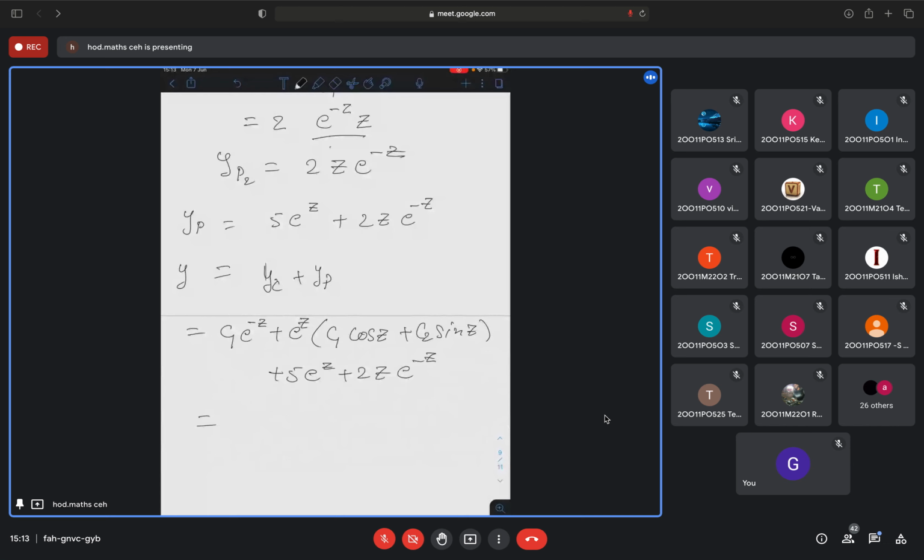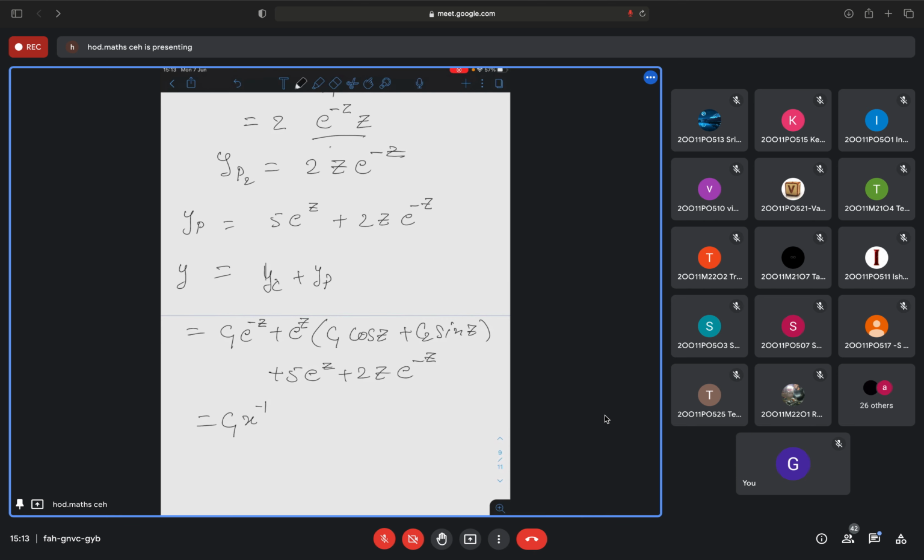Now finally, what do we need to do? z needs to be replaced with what? Log x. So when I replace z with log x, I get c1 times 1 by x, that is x inverse.